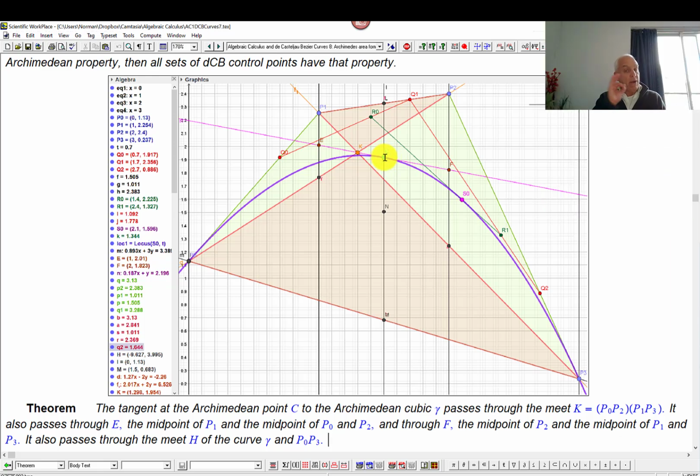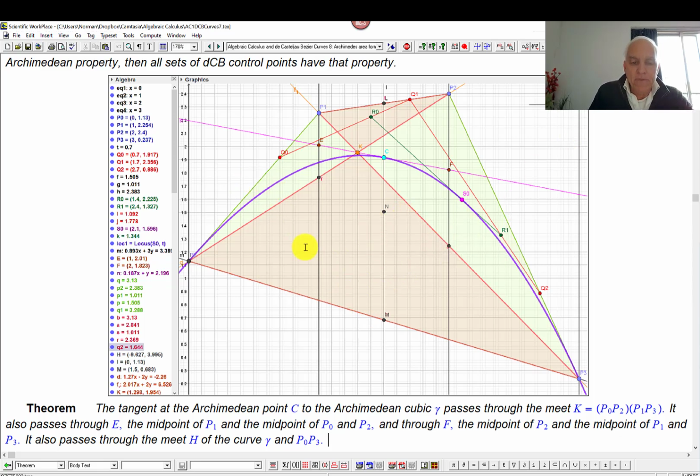Let me remind you that in the parabolic case, the tangent at that maximal point was parallel to the base. And remember, there was a sort of a construction of it. We had various constructions involving this base point and then sort of going parallel for the base point.